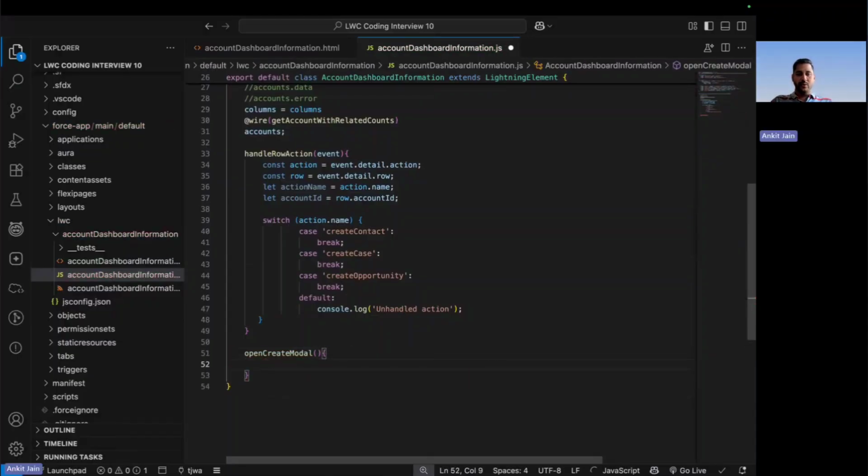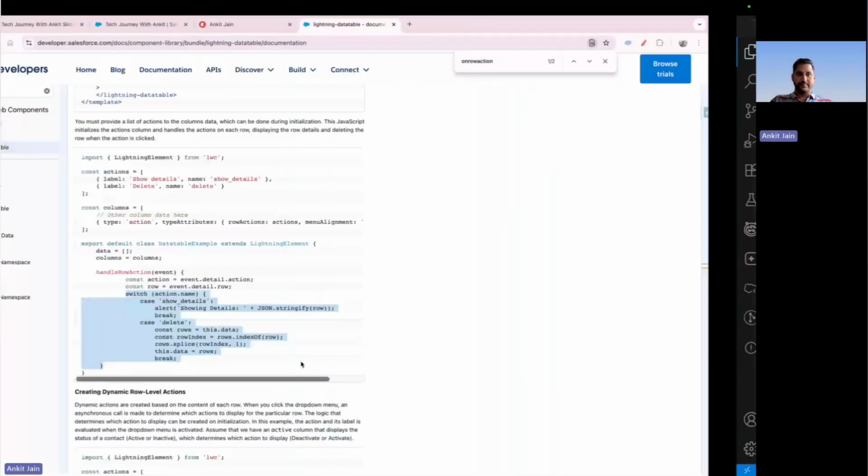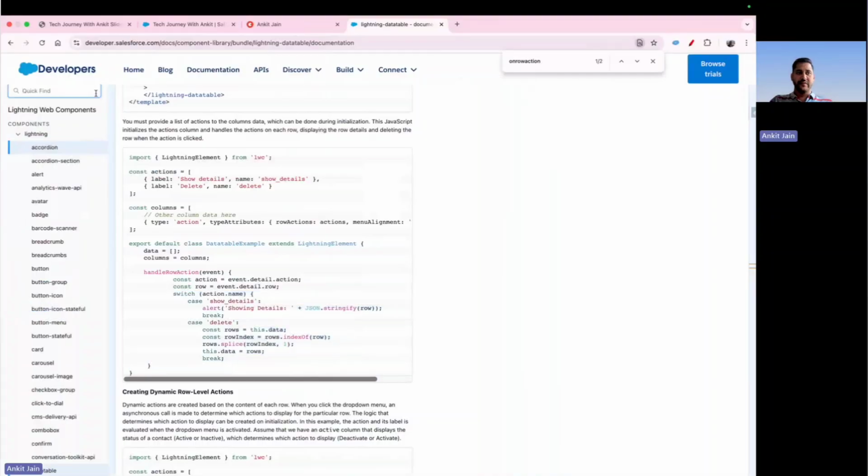Again, what I will do and how I will do it, now pay attention to this. To open up the modal, first I have to design the modal. So first let's design the modal. Once my modal is ready, then we will understand how we can open up that modal here. Now, how to create the modal? In my previous videos, I have shown you how to use the SLDS. But in this video, I don't want to go with the SLDS option. I want to go with one of the out of the box options available with the component library, that is the lightning modal.